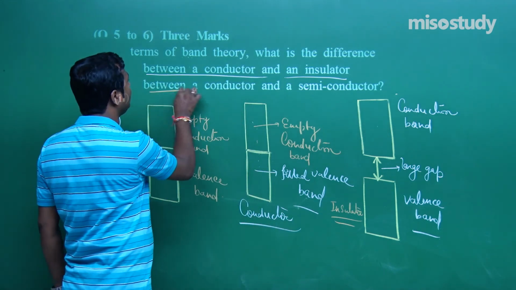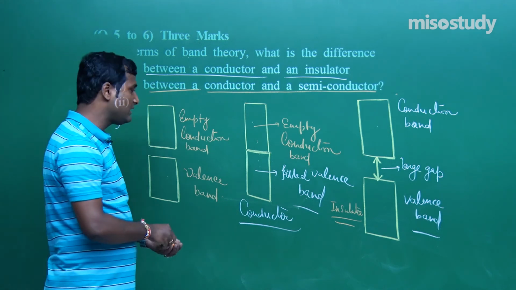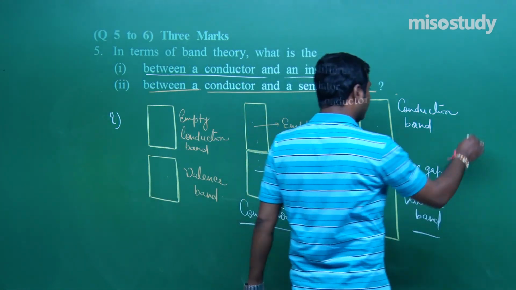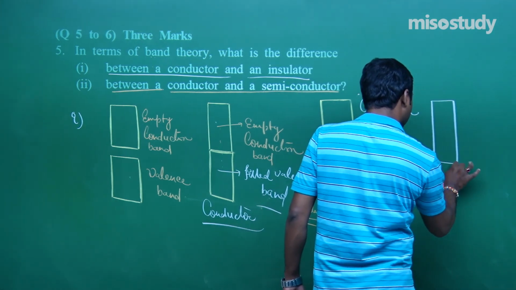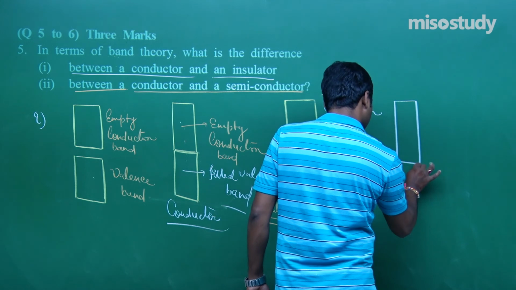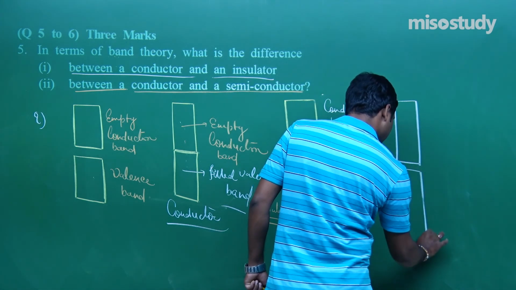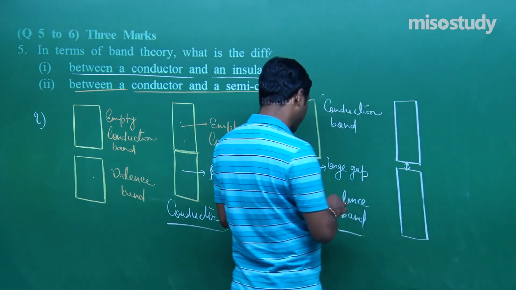Now between the conductor and the insulator is the semiconductor.